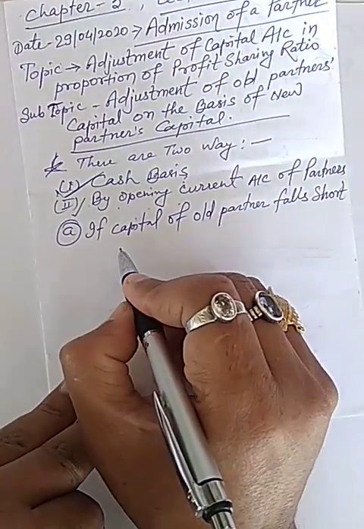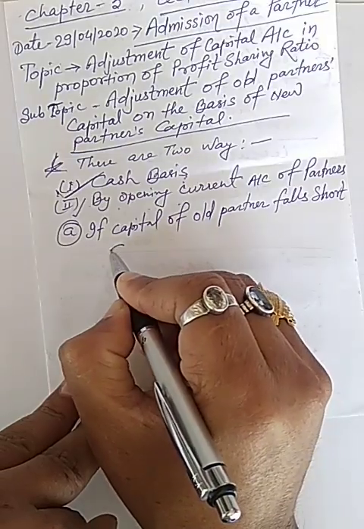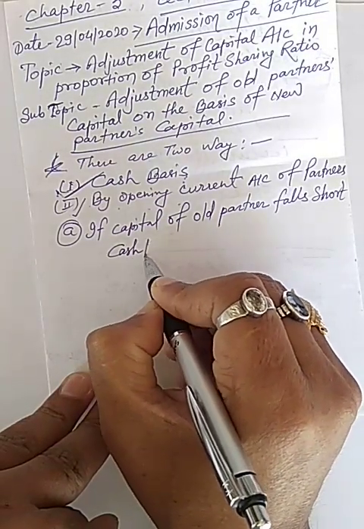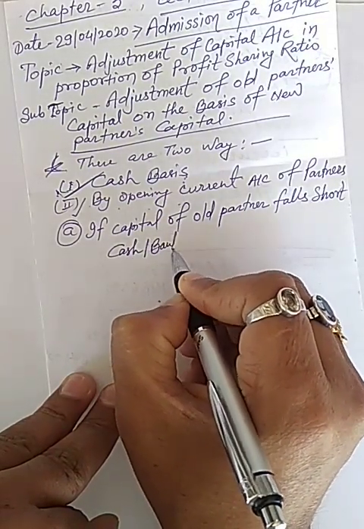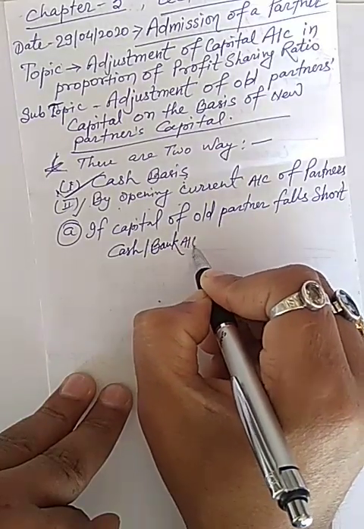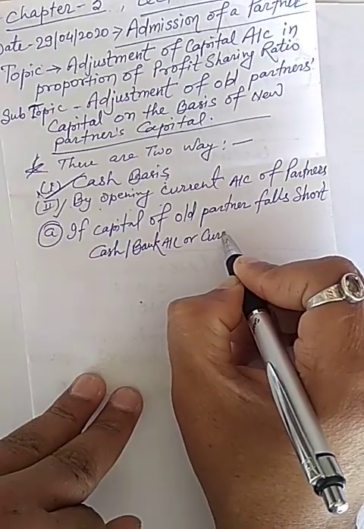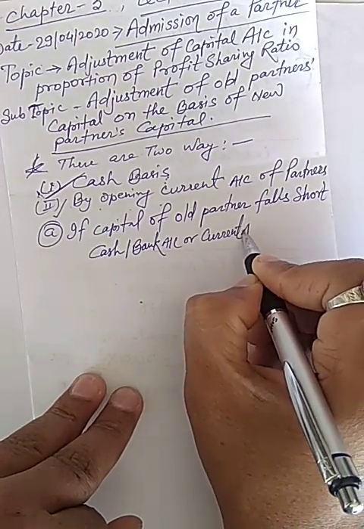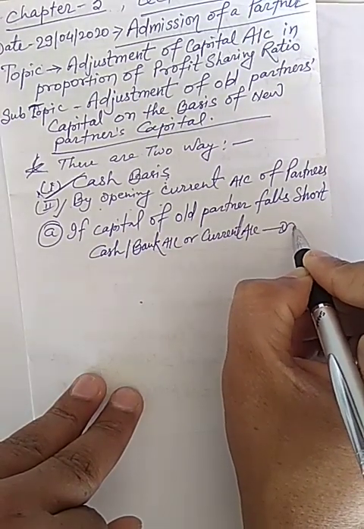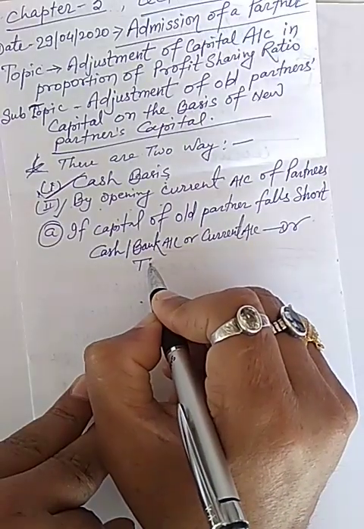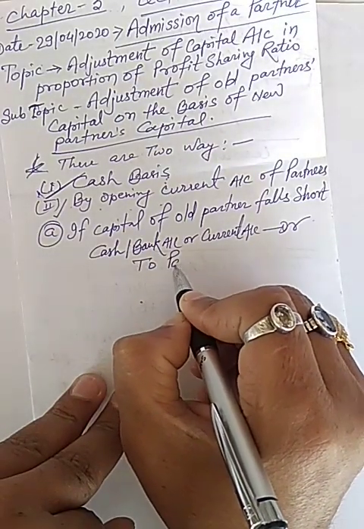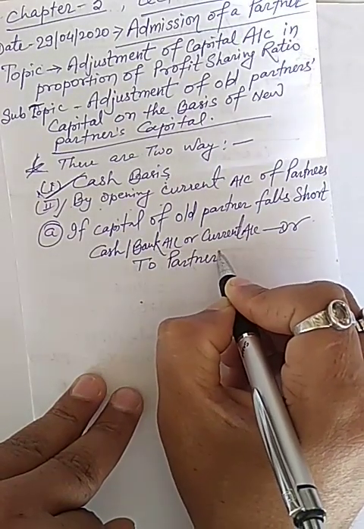So journal entry will be: cash and bank account or current account Dr. to partner's capital account.